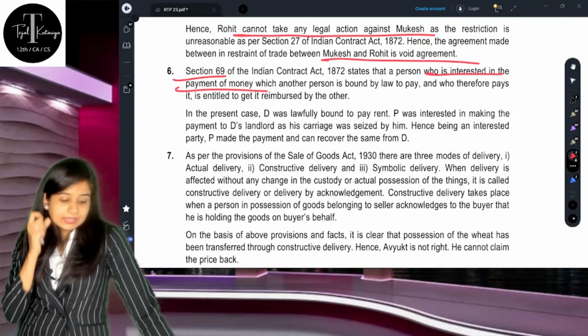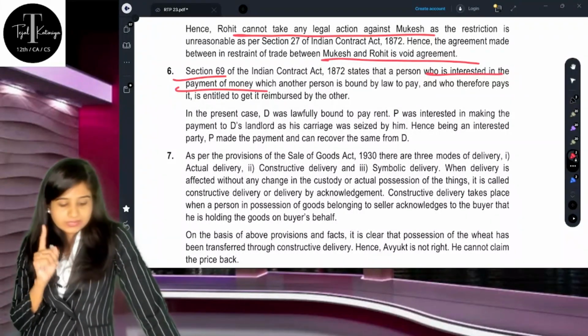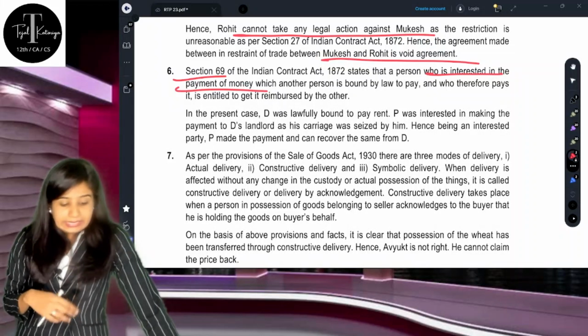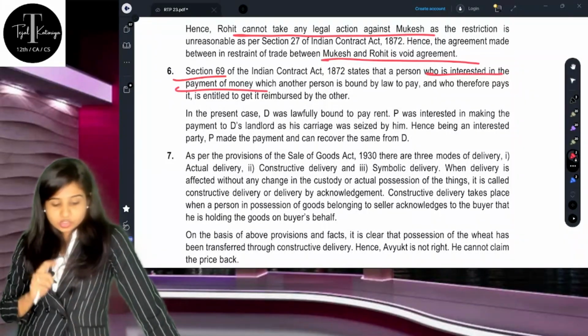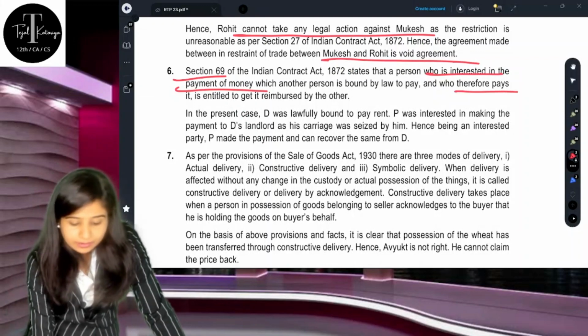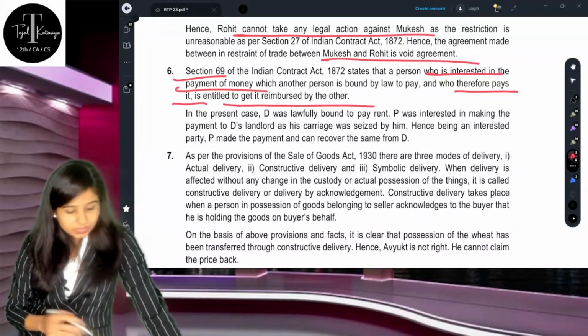Legally, rent was due, and Section 69 of the Indian Contract Act states that a person who is interested in the payment of money which another person is bound to pay legally, and who therefore pays it, is entitled to be reimbursed by the other.